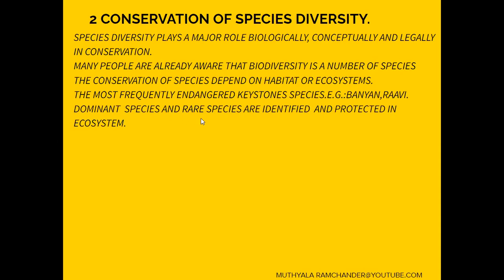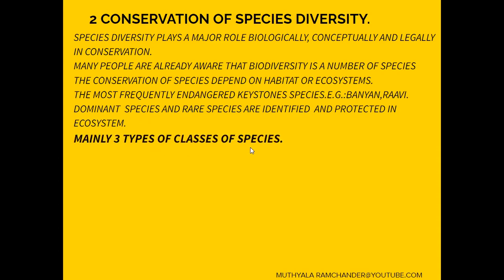Dominant species and rare species are identified and protected in the ecosystem. If the species are protected in the ecosystem, we also indirectly protect the genetic diversity. If we protect one dominant, rare or endangered species, automatically the species' genetic material is also conserved. It is a main point for species diversity conservation.